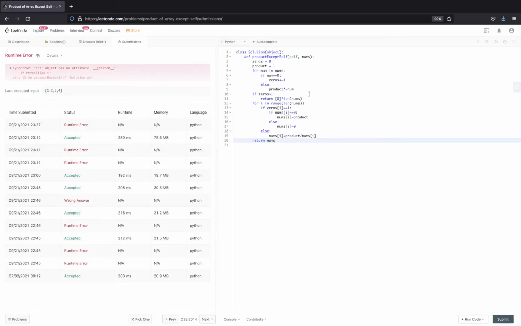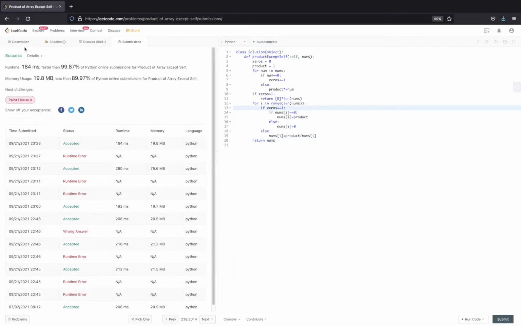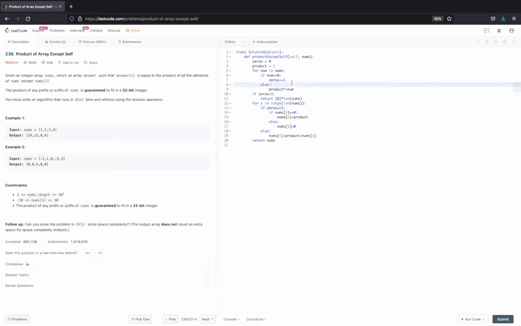Okay, I'm getting zeros, somewhere I made a mistake. Okay, if zeros is equal to 1, right? Okay, let's submit it. Awesome, it works. So now let's start optimizing this solution. Of course this is not following the constraint because we are using this division operator, but still it's good to know this solution.